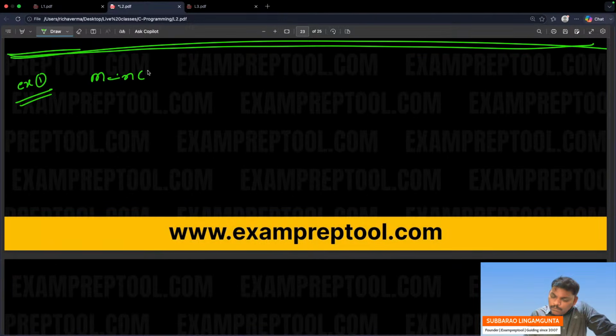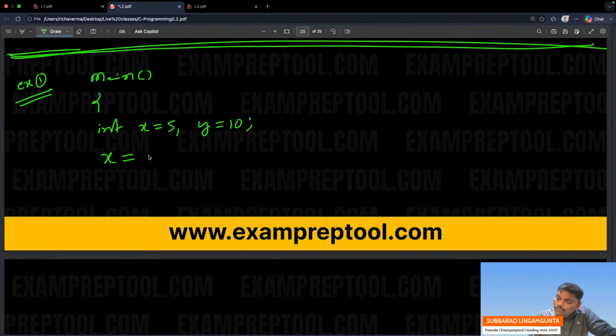Main, int x is equal to 5, y is equal to 10. x is equal to y plus plus. printf x. x is equal to plus plus y. printf x.